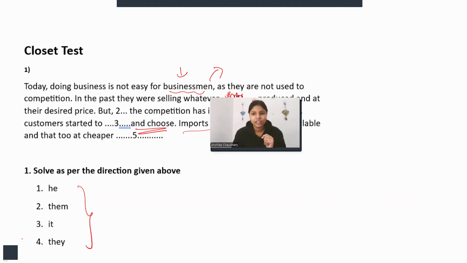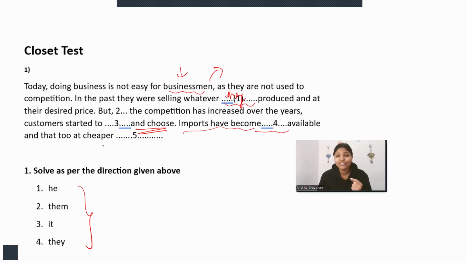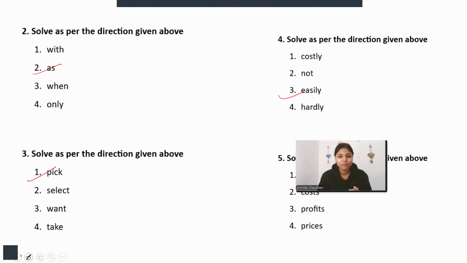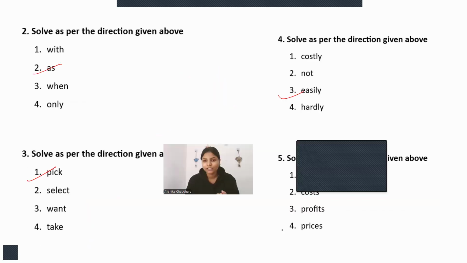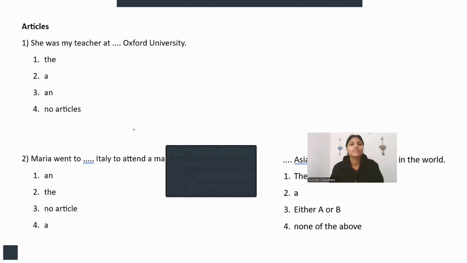And if we see here, the next is, and that too at cheaper what? Price is simple. We buy something for the price, right? So prices will be the fifth option. I hope it is clear to you. Let's move on to the next.